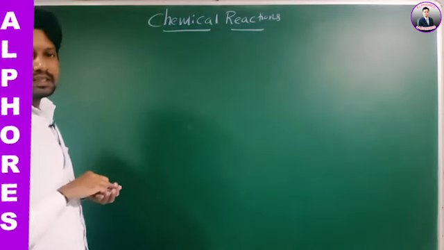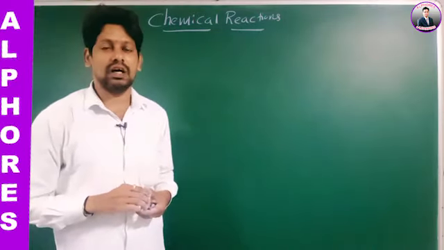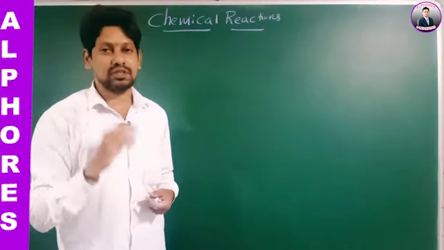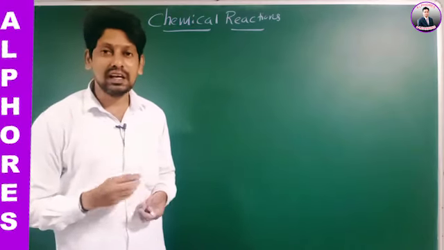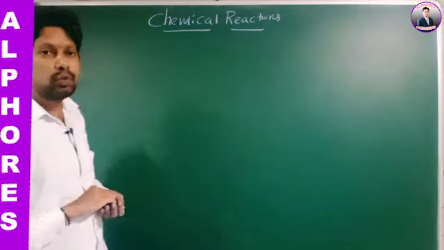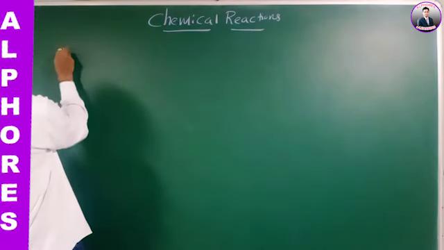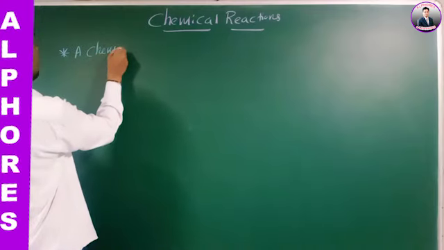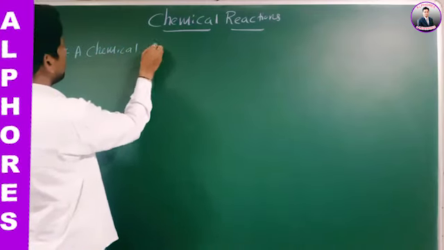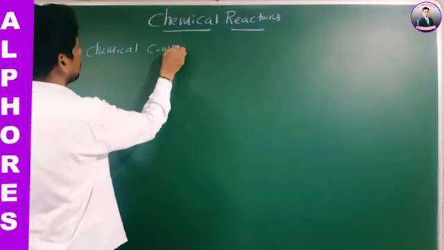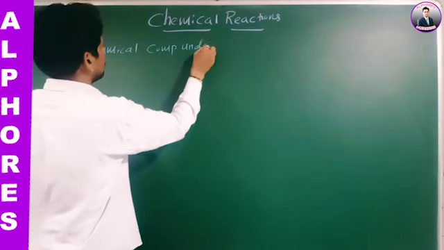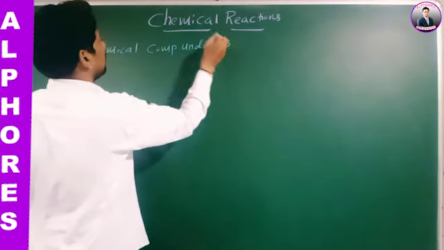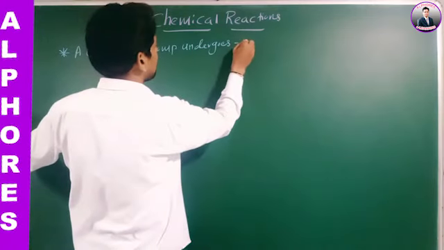A chemical compound undergoes two types of changes. How many types of changes does a chemical compound undergo?